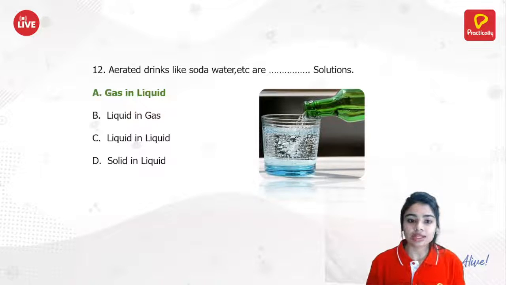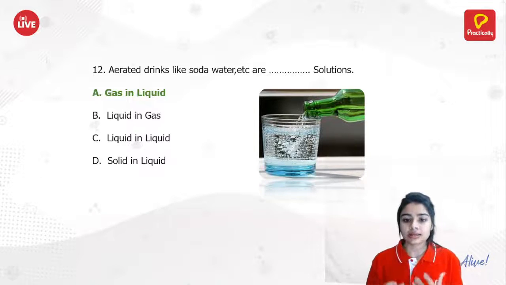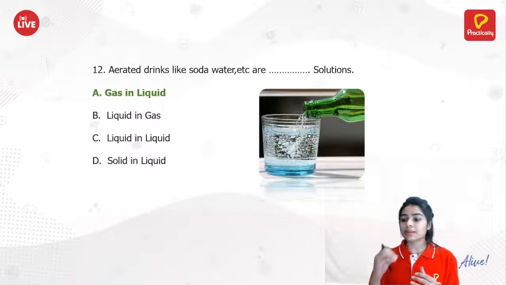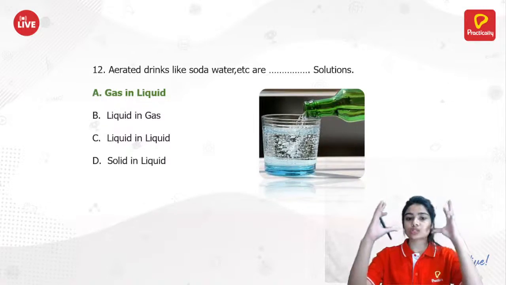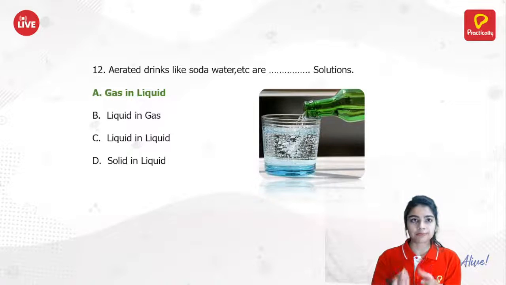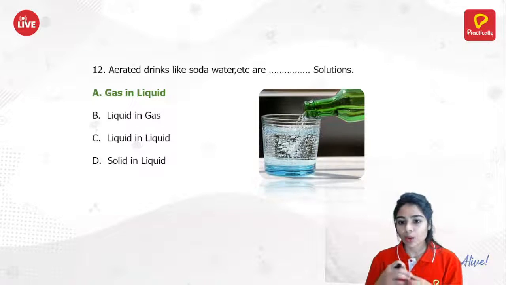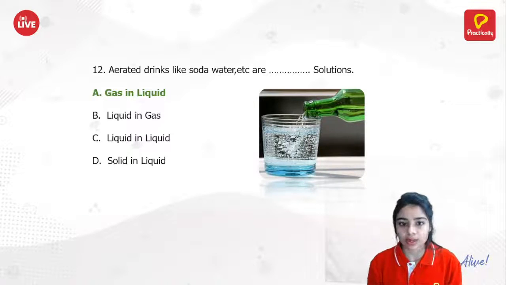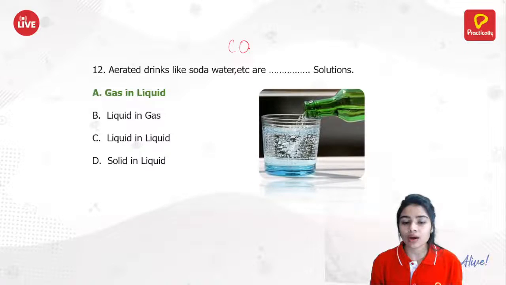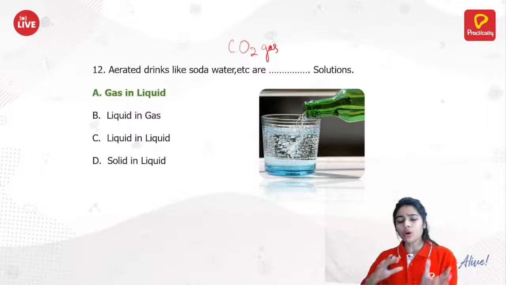Whenever we are having such types of drinks, we can find carbon dioxide gas. A brisk effervescence comes out from the bottle when we open the bottle cap. So it will be having carbon dioxide gas, and we are having these drinks in water form.